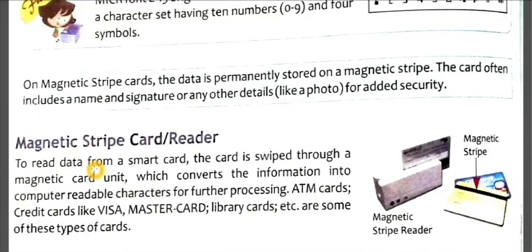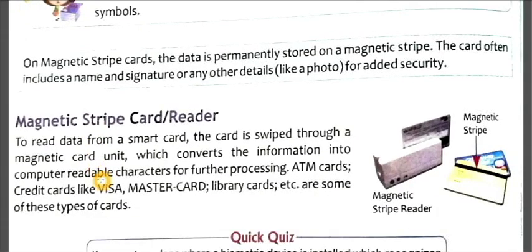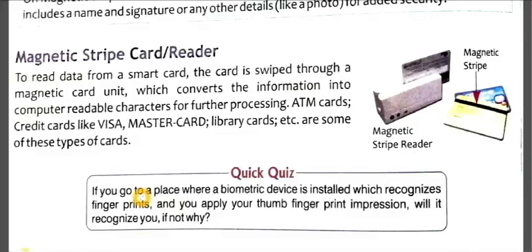Now here we are going to talk about the magnetic strip card reader to read data from a smart card. The card is swiped through a magnetic card unit which converts the information into computer readable characters for further processing. ATM cards, credit cards like Visa, MasterCards, library cards, etc. are some of these types of cards.